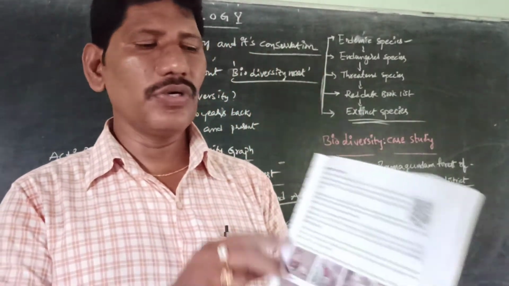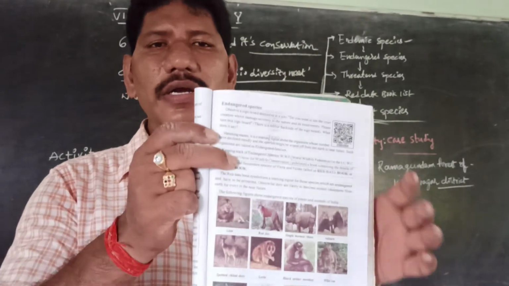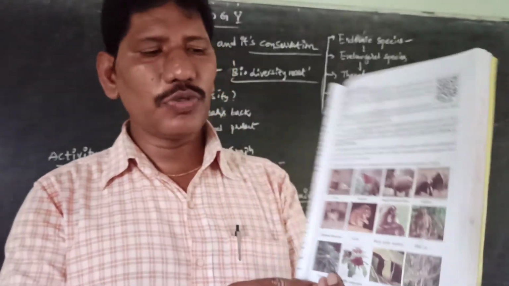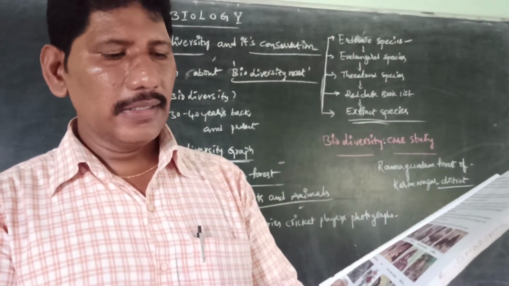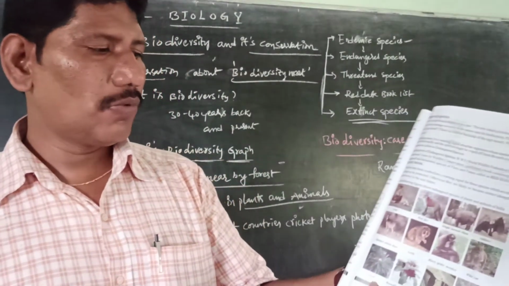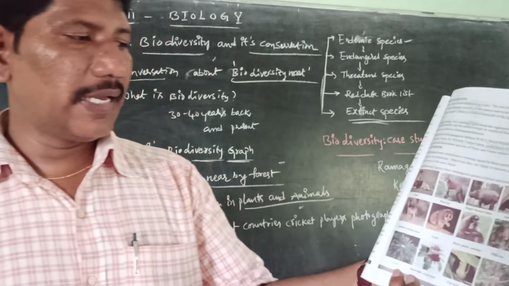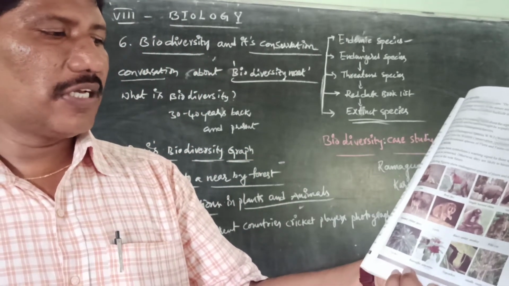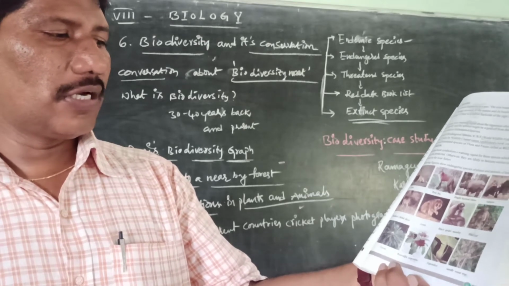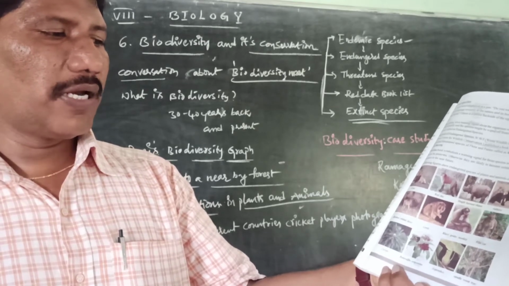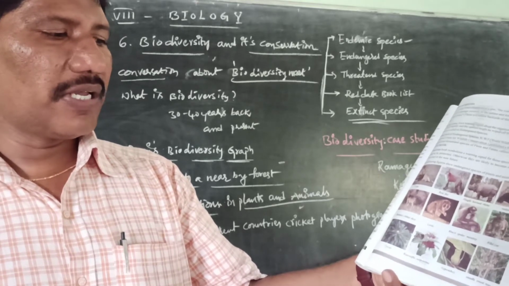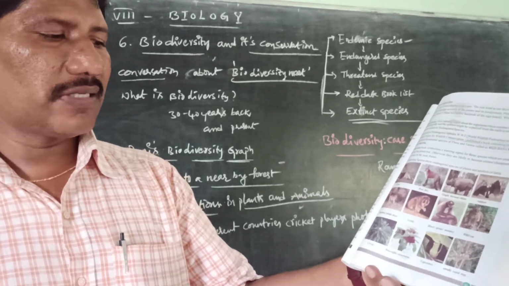This is about endangered species. I already showed the endangered animals list given on textbook page number 89. Once again I repeat: lion, red fox, single-horned rhino, vulture, spotted cheetal deer, loris, black spider monkey, wild cat, as well as cycas, Rauwolfia serpentina, Nepenthes, and sandalwood trees.